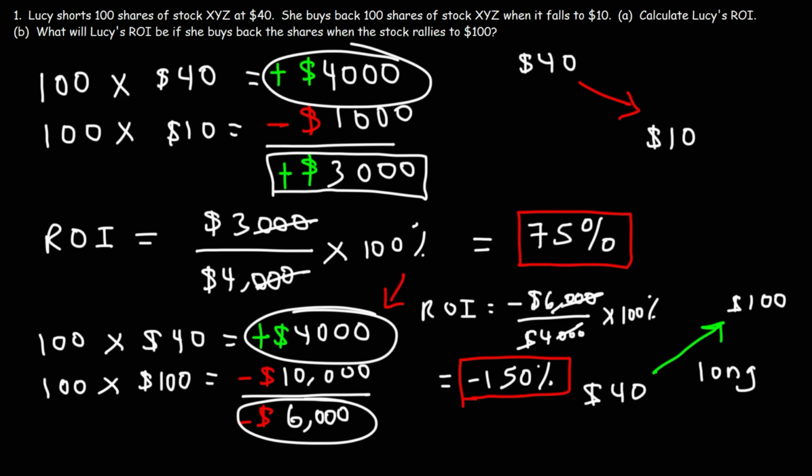Whereas if the stock does move in your favor, the most you can gain is basically whatever position you opened at. So in the first example, the maximum profit that Lucy can receive is $4,000. Now, why can we say that? Well, the lowest value that the price of a stock can go to is $0. I haven't seen a stock with a negative value.